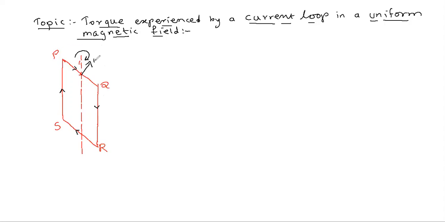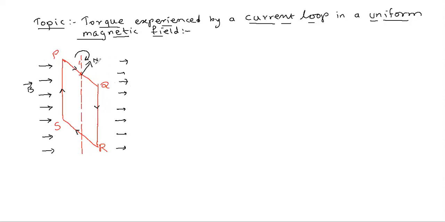This is N. The uniform magnetic field I will show by parallel lines which are equidistant. Same will be in this direction also. That means the whole loop is placed in a uniform magnetic field.